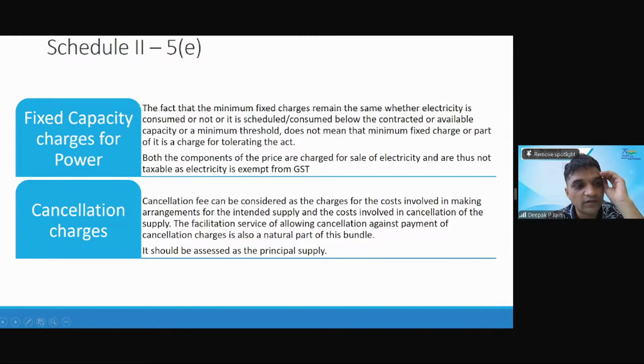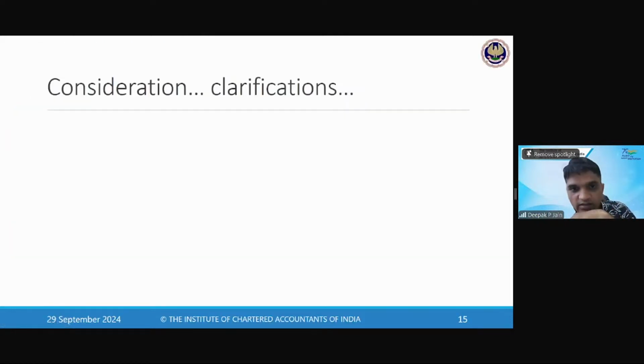Now we understood the definition of goods and services. We understood the 8 terms. We understood schedule 2, right? Next is consideration. Credit is not blocked, Arun, because it's not a blocked credit. Okay. Consideration, we know that what is consideration? Consideration is something which is quid pro quo, that I supply something.